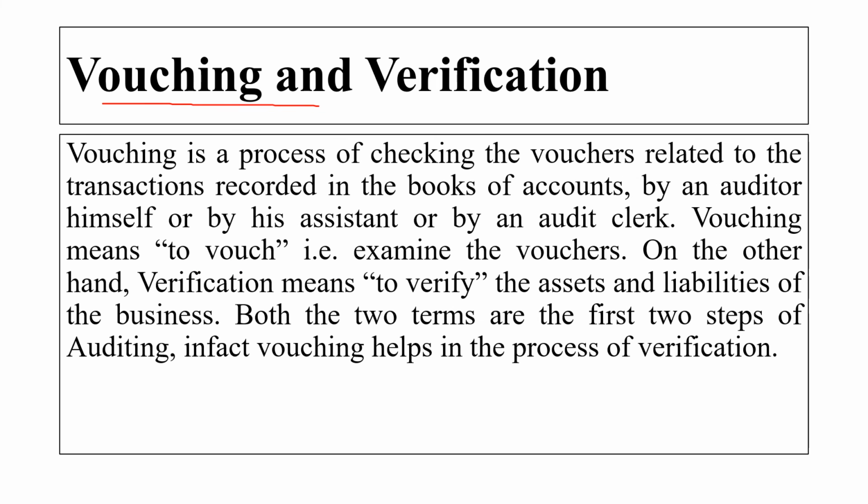Then is vouching and verification. Please understand this. Vouching is a process of checking the vouchers related to the transactions recorded in the books of account by the auditor himself or by his assistant or by an audit clerk. So here vouching means what? Vouching means the process of checking the vouchers. Whatever vouchers are there in the organization will be checked by the auditor or his assistant or the audit clerk. Vouching means to vouch, to examine the vouchers.